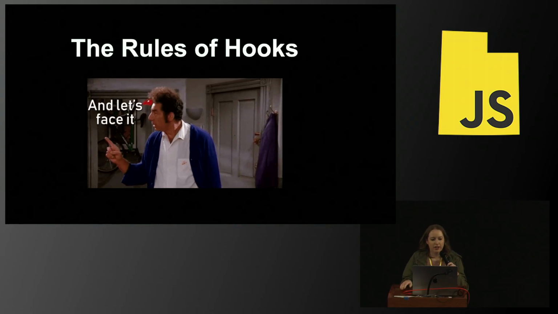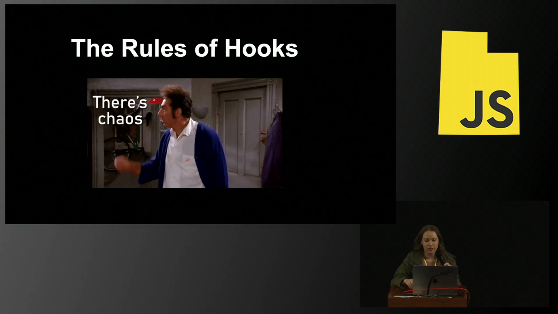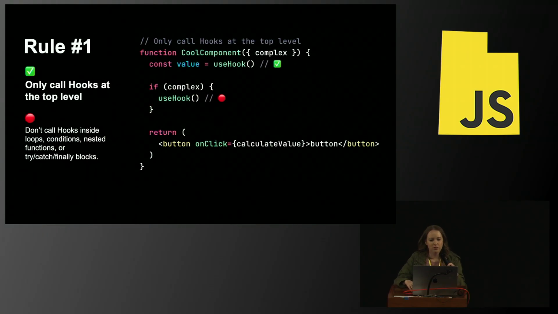First off, you have to understand that there's rules when it comes to hooks if you've never used React before. The first is that you can only use hooks at the top level. So what does that even mean? React really cares about the order that you call the hooks because it uses a linked list in order to keep track of your hooks. It doesn't know the name of your hook or anything like that. It just knows the order that they're called in. So if you conditionally call a hook, then it's going to be confused and you're going to have errors. So never conditionally call a hook, never potentially return before you call a hook. Call the same hooks every single time.